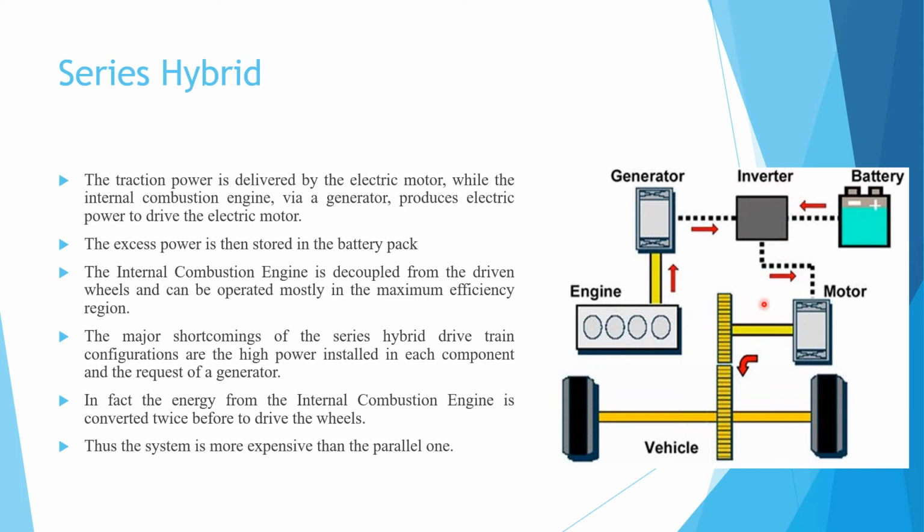So in the inverter, power is collected from both the electric side and the conventional side.